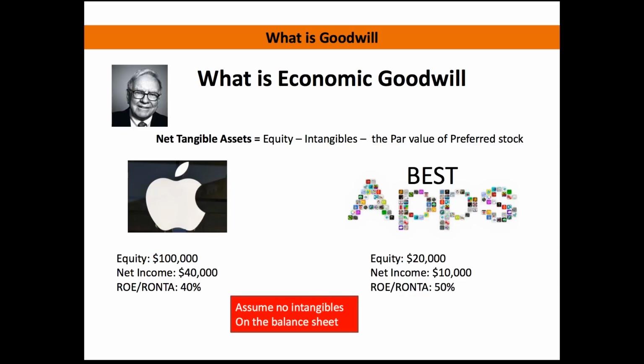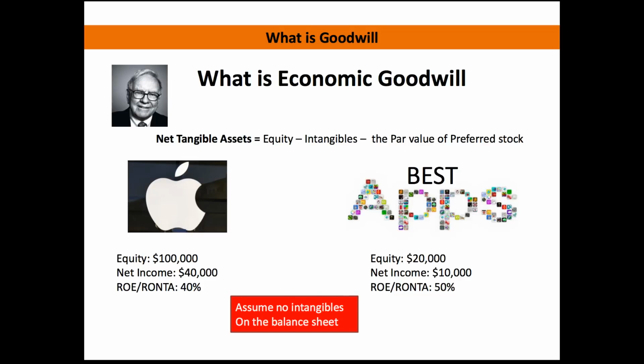The first term that he throws out there is net tangible assets. I briefly described that earlier. For your net tangible assets, go to the bottom line of your balance sheet and look at the equity. Whatever that number is, you're then going to subtract out the intangibles, which is the line that says intangibles and goodwill. You subtract both of those from the equity. Then you subtract out any par value of the preferred stock. Most companies don't have preferred stock, so all you're going to do is look at the equity and subtract out the goodwill and the intangibles, and that's your net tangible assets. That's the magic number he's really looking at whenever he's assessing the baseline book value of a company.